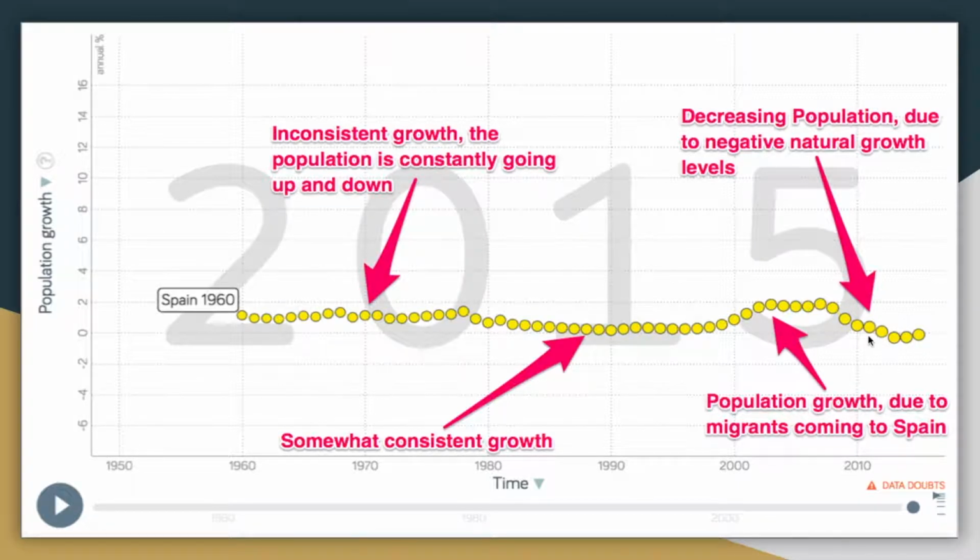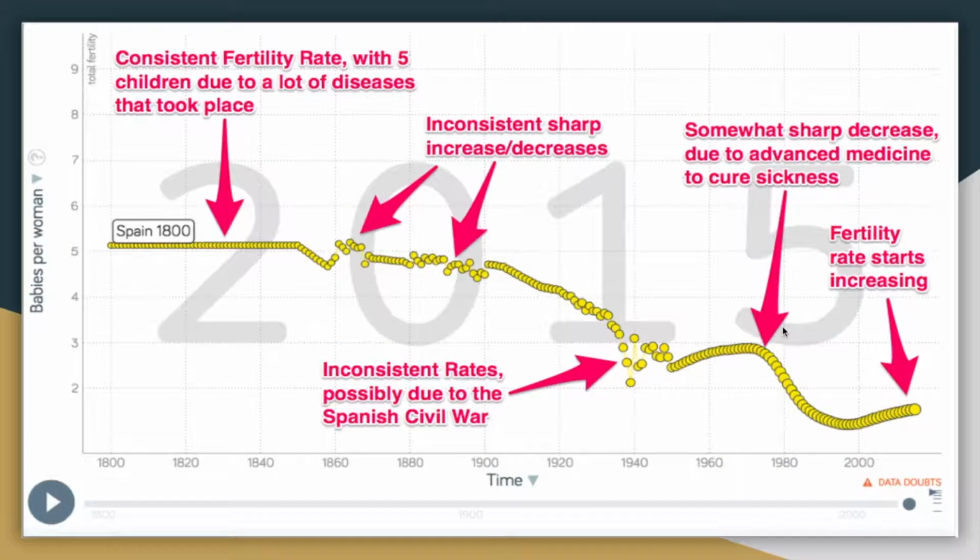The population growth starts to grow drastically due to migrants coming to Spain, but then the population starts to decrease due to negative natural growth levels. For babies per woman, in the 1800s there is a consistent fertility rate with 5 children per woman due to a lot of diseases that took place during this timeline.